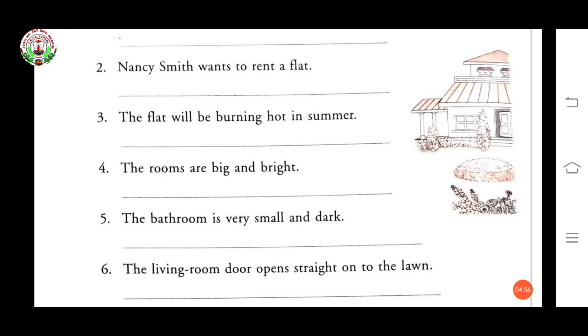Now sixth one. The living room door opens straight onto the lawn. Doesn't the living room door open straight onto the lawn? Question mark.